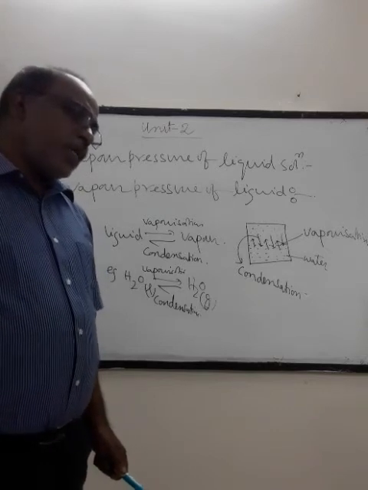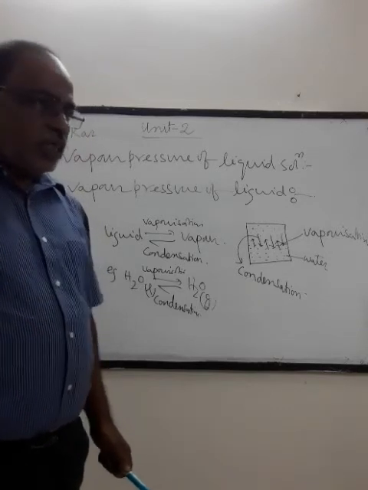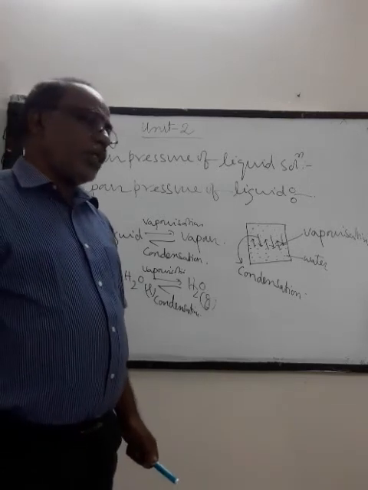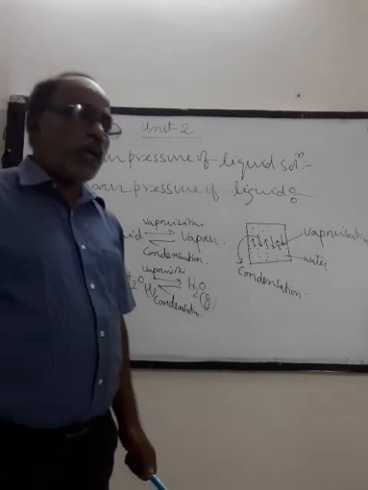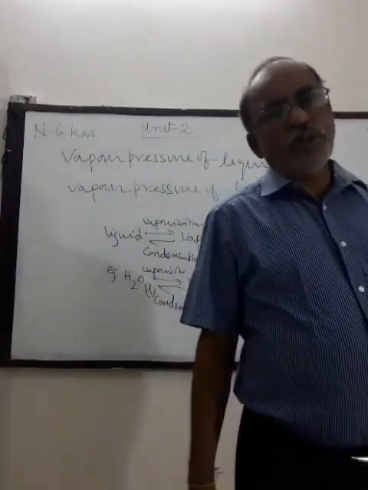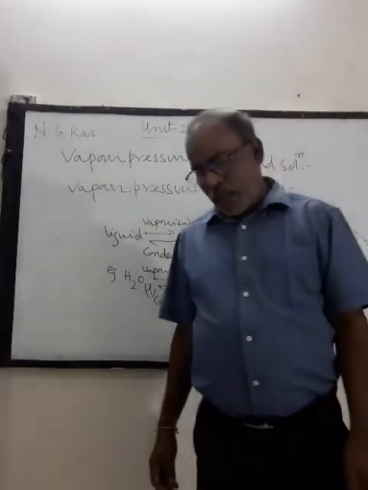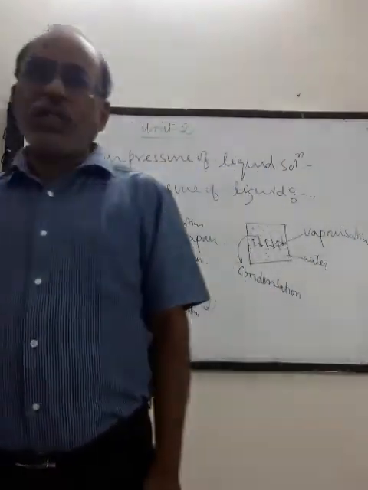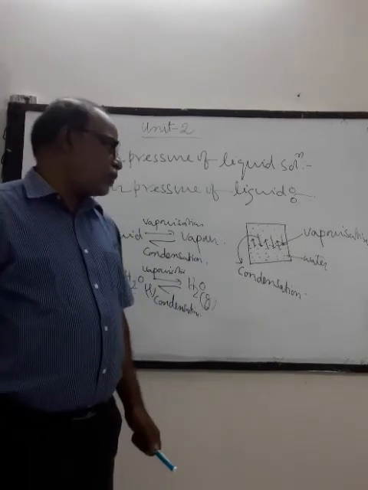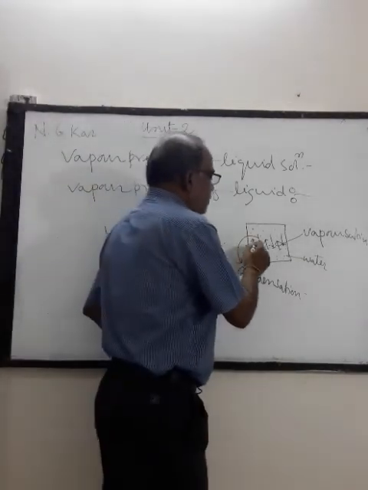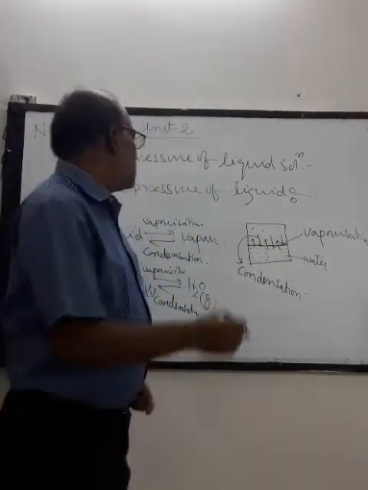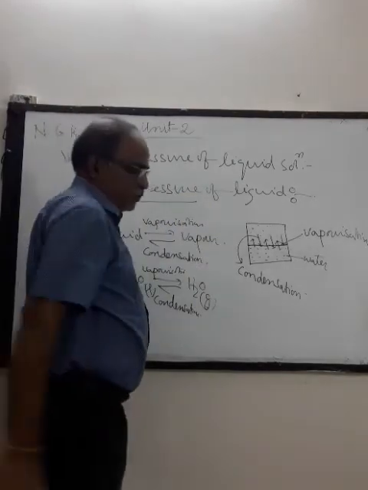As time passes, the rate of vaporization decreases and that of condensation increases, and ultimately a stage comes when the two rates become equal. That is, the rate of vaporization is equal to the rate of condensation. That is, an equilibrium is established between vaporization and condensation. Now the pressure exerted on the surface of a liquid at equilibrium is known as vapor pressure.